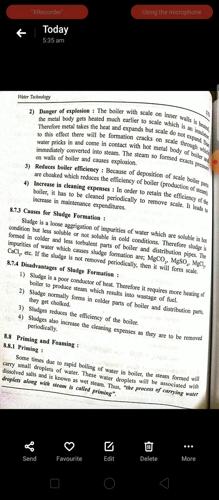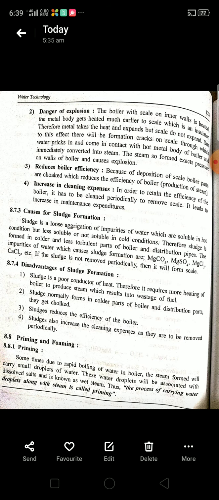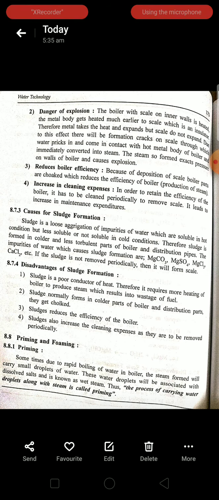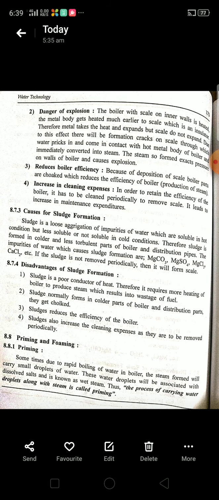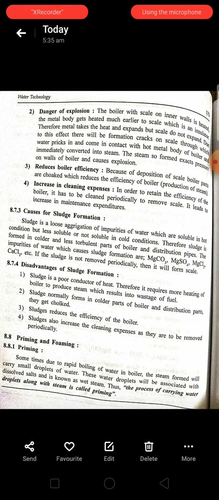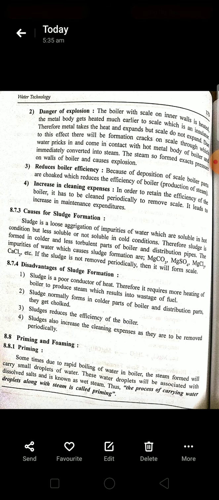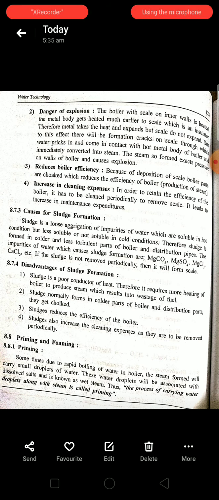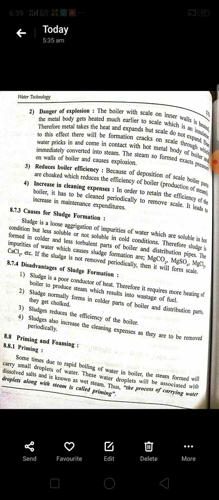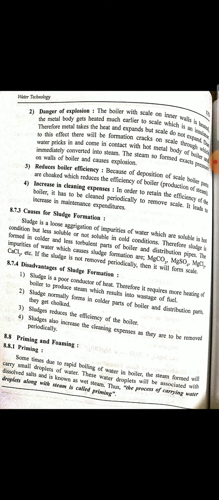The salts which are present in the water, magnesium carbonate, magnesium sulfate, chlorides of calcium and magnesium, cause sludge formation. In case of sludge, we can remove the sludge periodically. But in case of scale, we cannot remove the scale.